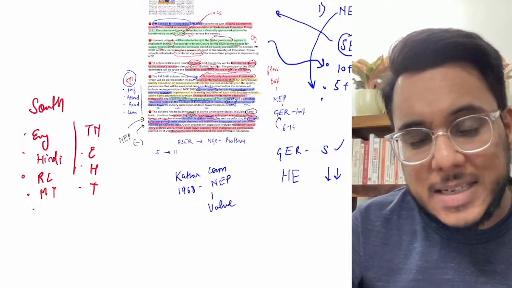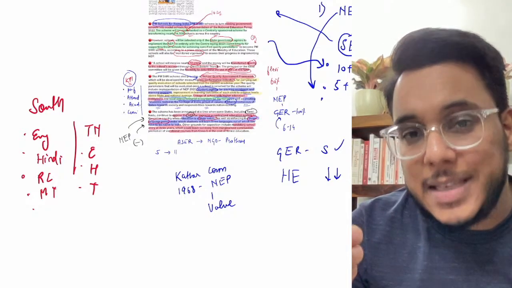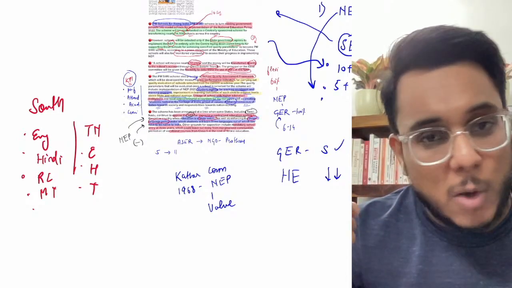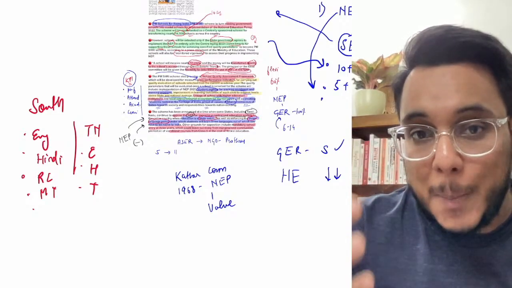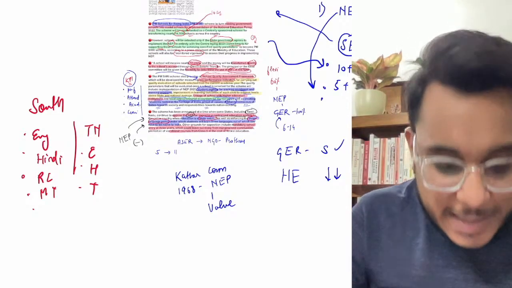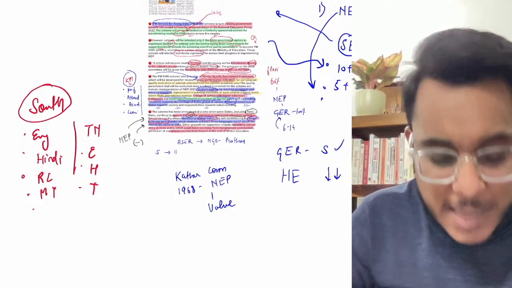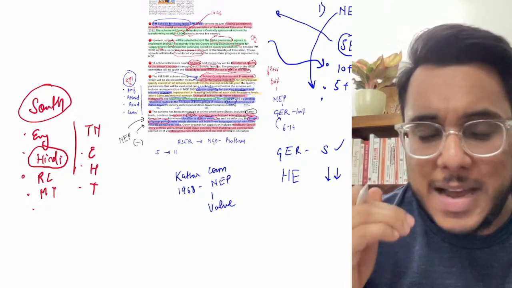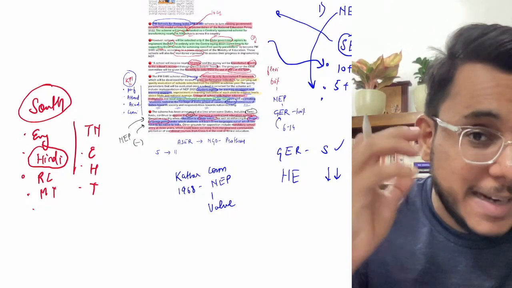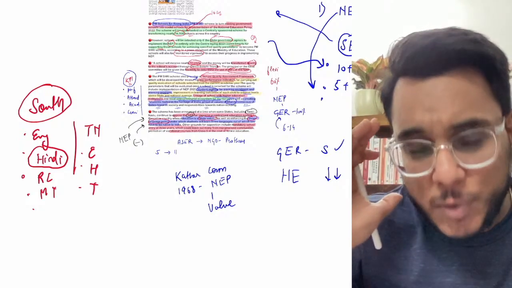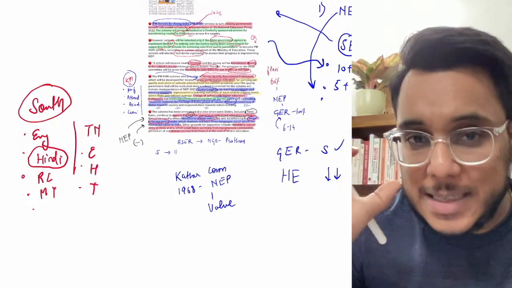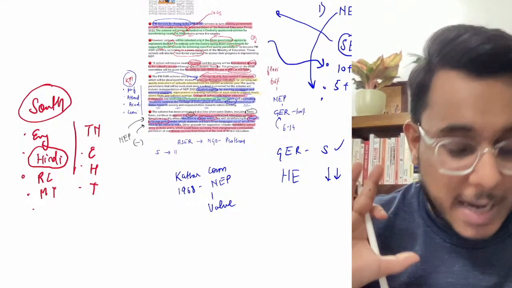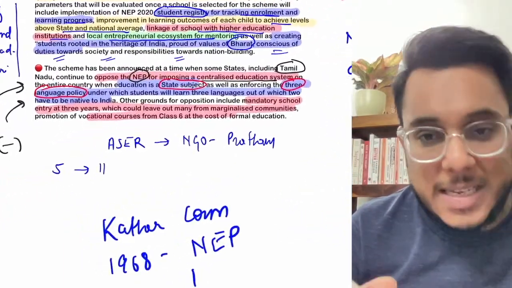When North India is concerned, they are to be taught English, Hindi, and then one language of another Indian region, preferably the language of South India, which could be Tamil, Malayalam, or Kannada. Okay, so basically here there have been apprehensions that it is the imposition of Hindi. Now the Hindiization of South India has been a long contention since the 1960s. So since the 1960s, it has been assumed that the central government wants to impose the Hindi language. So Hindiization is a kind of concern, and therefore this three language policy is not being liked.